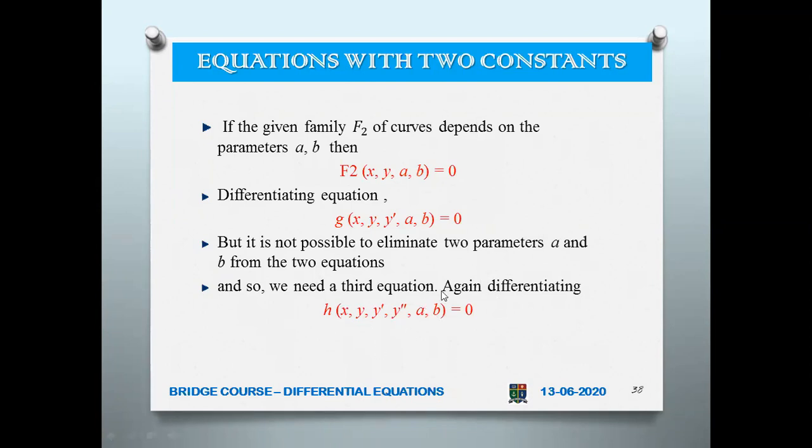This is a differential equation which involves y dash and y double dash, and even a, b. So when you want to eliminate this, you could go to the next derivative also, or if you are able to solve within three equations and eliminate a and b, then you will get a final differential equation without the constants.